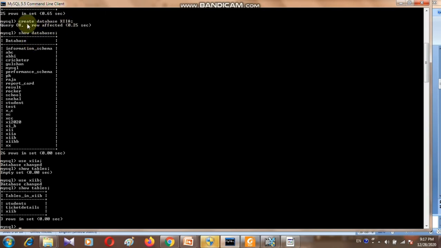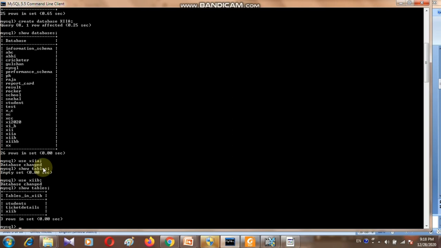For creating a new database we can use create database and the name of the database, and to see whether the database is created or not, we have the command show databases, and when you execute this query, the complete list of databases will be shown here. Now the database which you have created, if you want to select that one, for that we have to use the command use and then 12A. So here the message is database changed. Now if we want to see the number of tables in this database, we can use show tables.